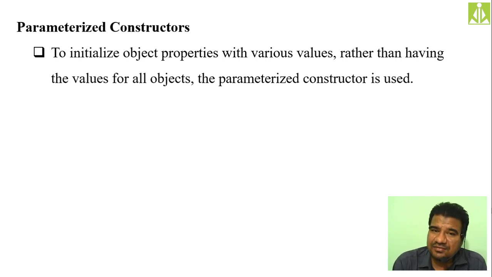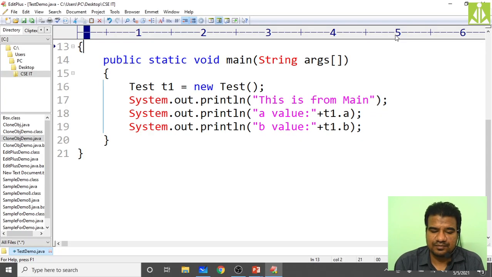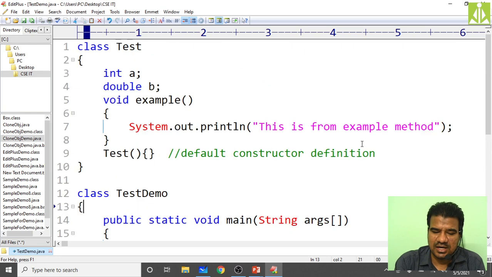So to have change between the objects, we are going for parameterized constructors, or we are going for different values for our instance variables. I will demonstrate this with a beautiful example. Let me just shift to my EditPlus. So now this test class I am taking with a and b variables.